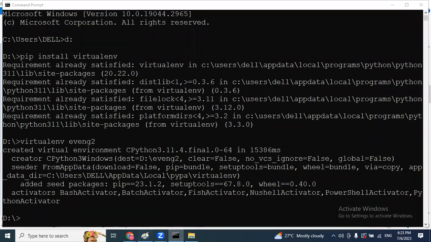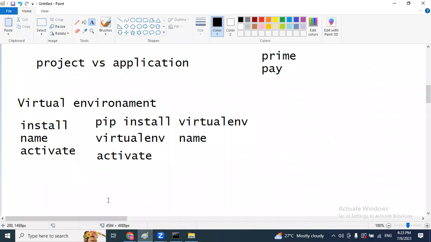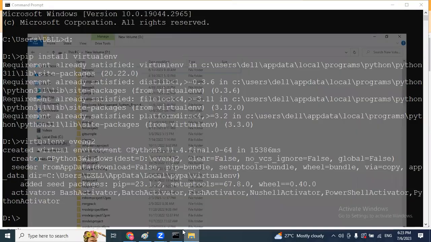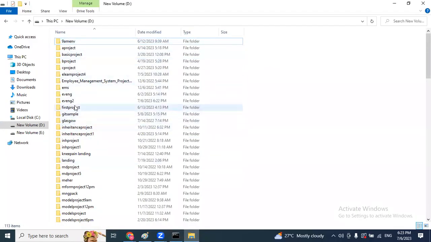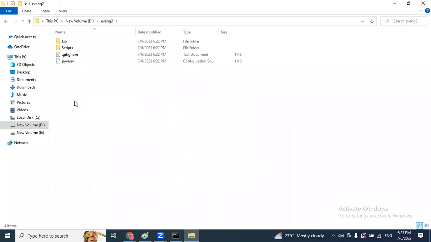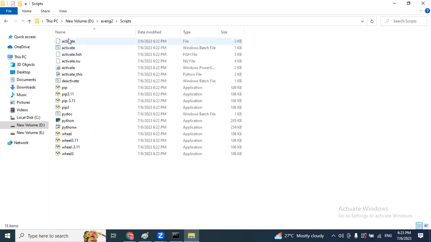We have to activate the environment. If you want to activate, first open this evening 2 folder. Inside we have library folder, scripts folder. Open scripts folder. Here we have a couple of files related to activation. So enter into scripts folder and activate the